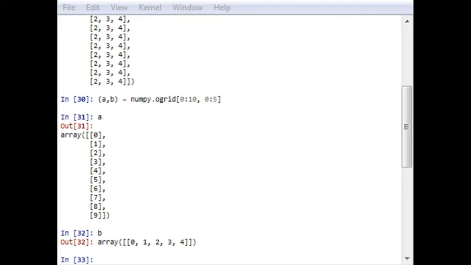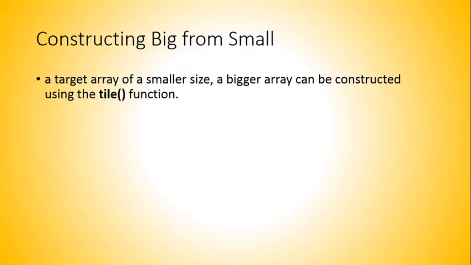The next important topic here is the tile function, which I want to explain. The tile function is used mainly to construct a bigger array from a smaller array. For example, if you take a target array of a smaller size, a bigger array can be constructed using the tile function.